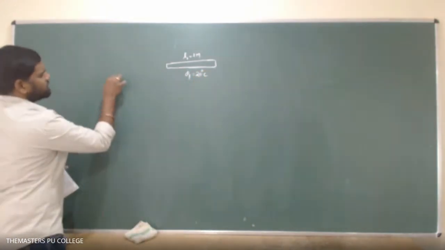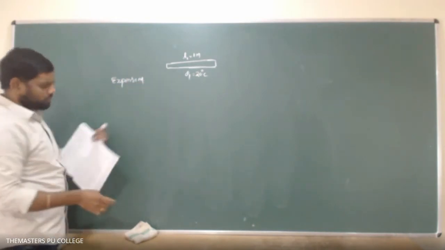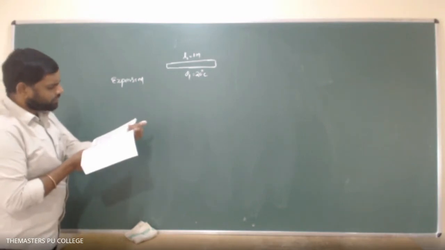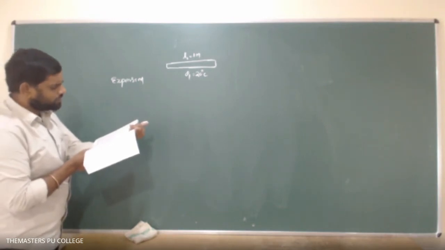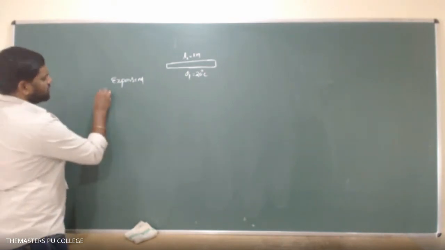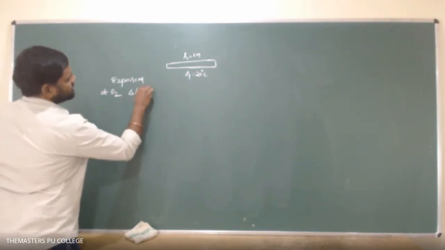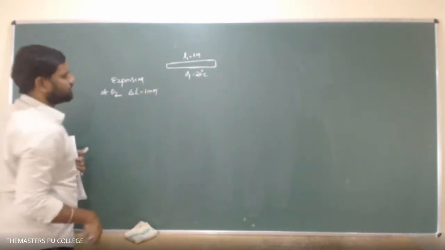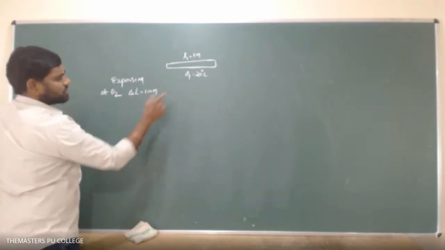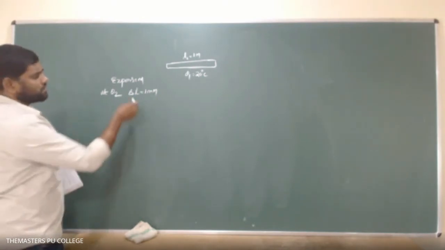So first it was under expansion. They have given that the temperature is increased to 50 degrees centigrade and the expansion is 1 millimeter. So at a temperature theta 2, the change in length is observed as delta L equals 1 millimeter. In order to have the same contraction, at what temperature is it possible? They are asking that. So let us see this one.